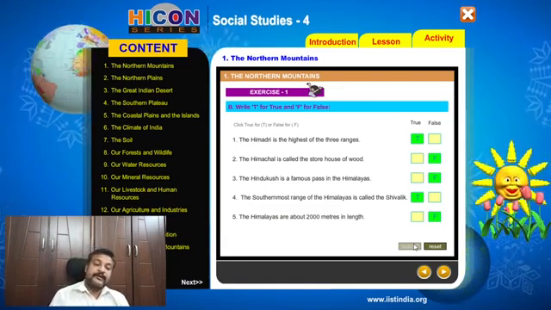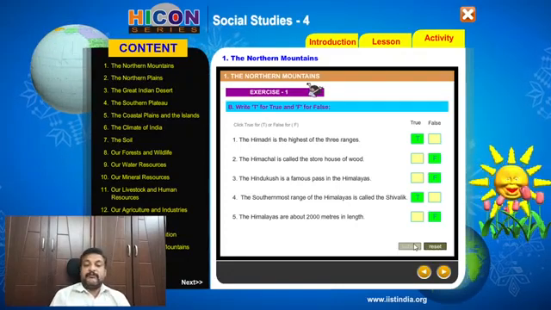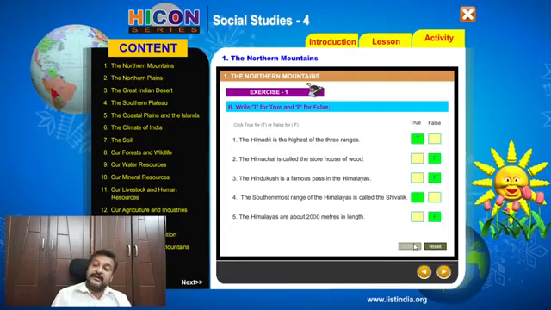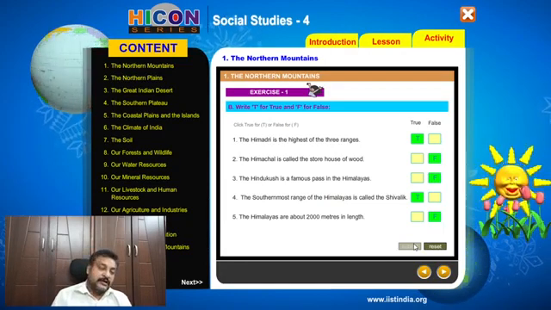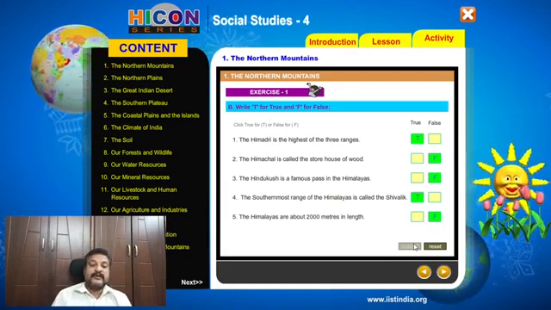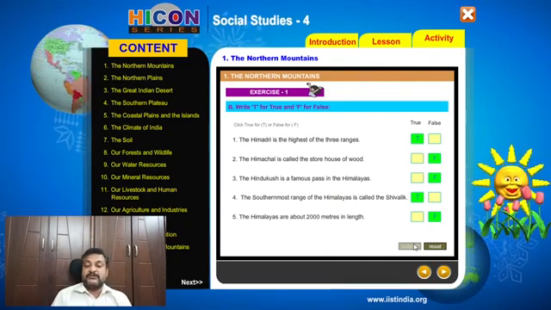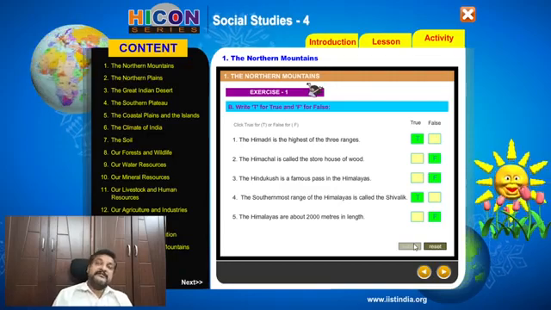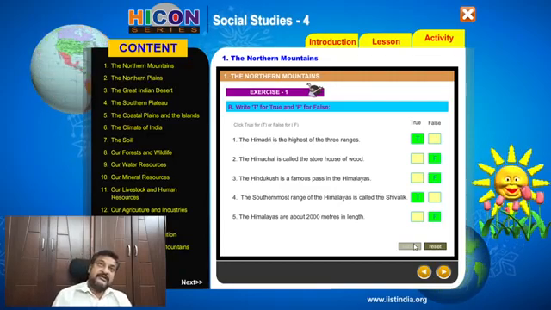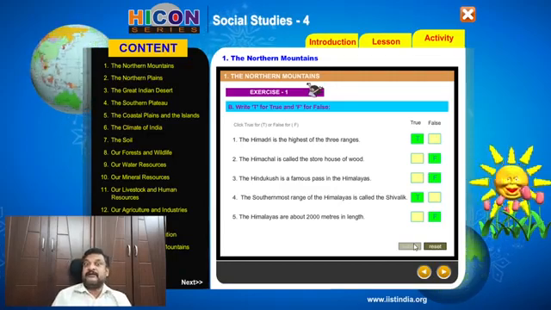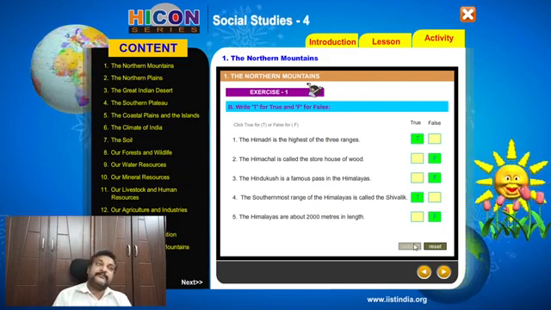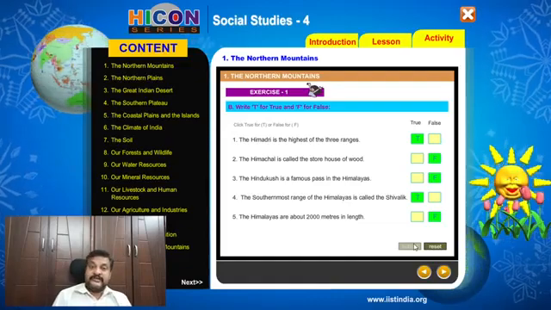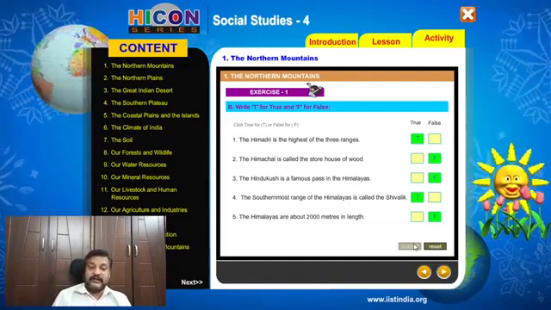So check the answers now. The Himadri is the highest of the 3 ranges. It's true. The second is the Himachal, and the lowest one was Shivaliks. Second, the Himachal is called the storehouse of wood is a wrong answer, because Himadri is covered with the snow. In Himachal, there are a lot of tourist places, scenic spots, and Shivaliks is where we have got a lot of trees and woods, isn't it? So that is a wrong answer.